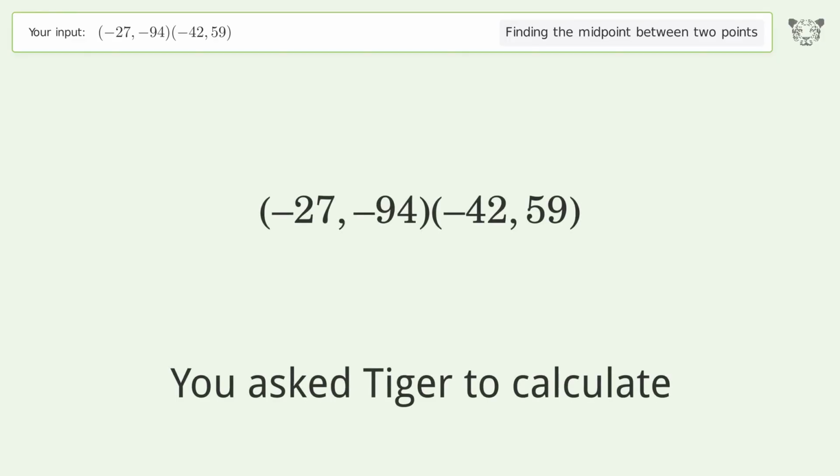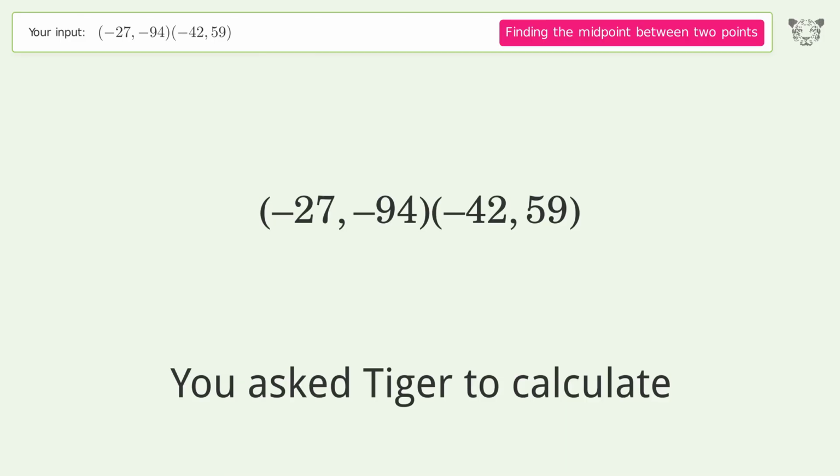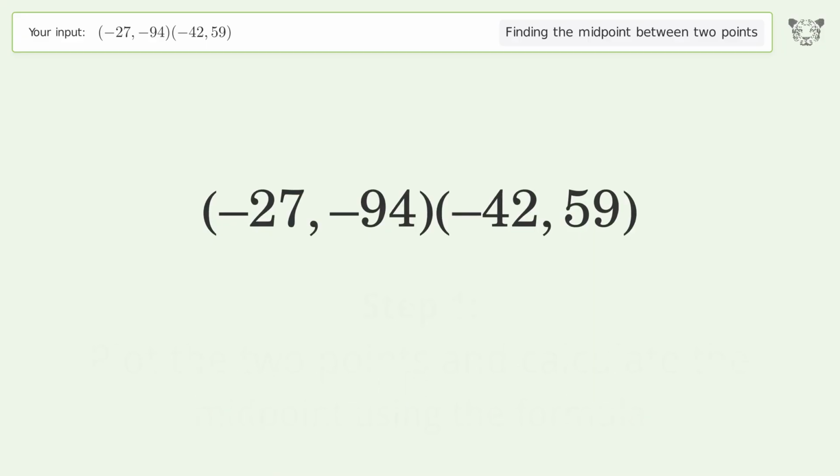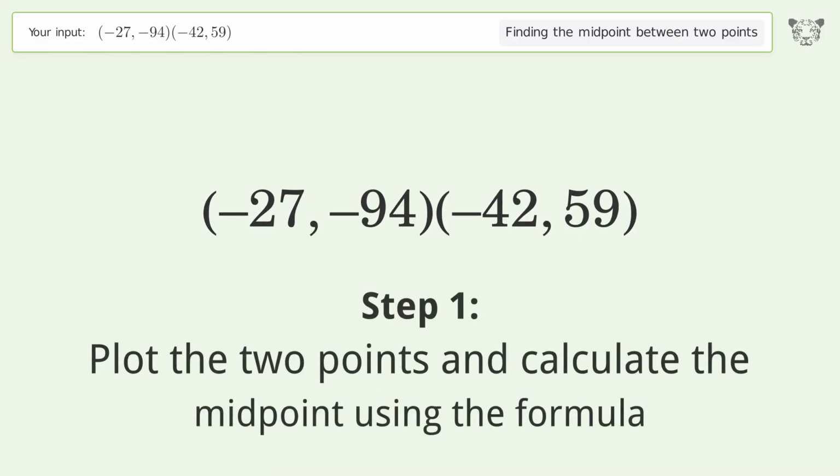You ask Tiger to calculate. This deals with finding the midpoint between 2 points. The midpoint between the 2 points is -34.5, -17.5. Let's solve it step by step. Plot the 2 points and calculate the midpoint using the formula.